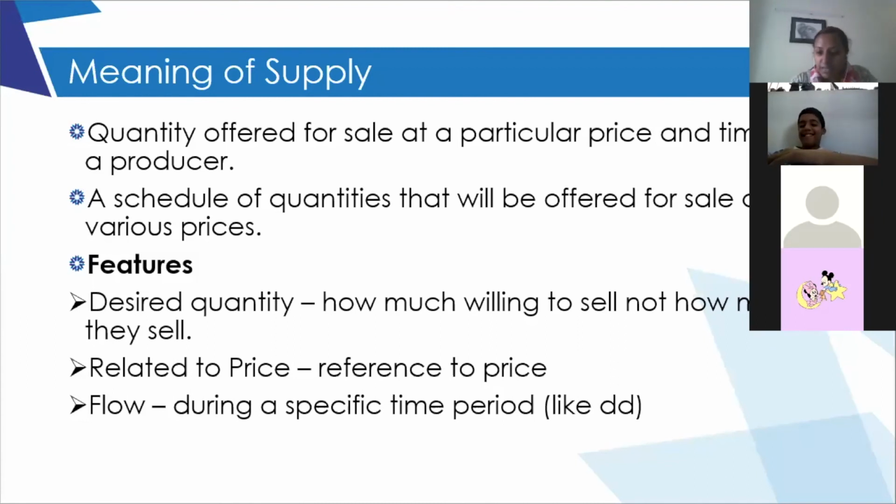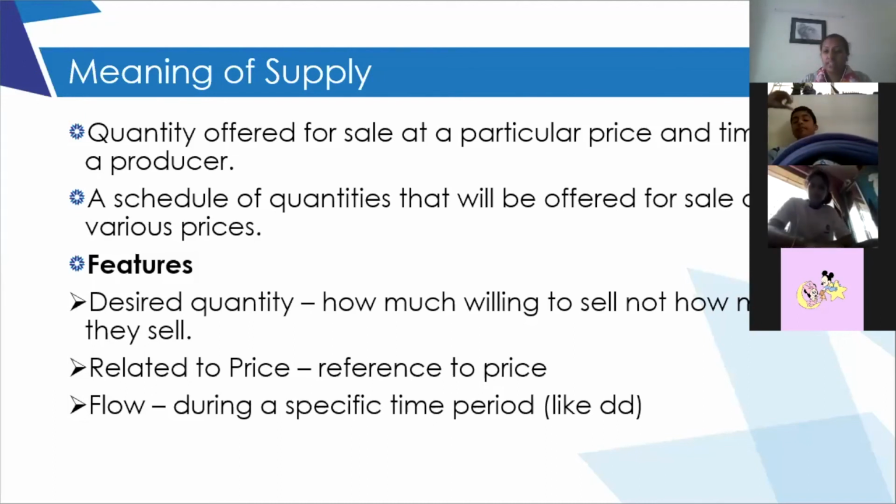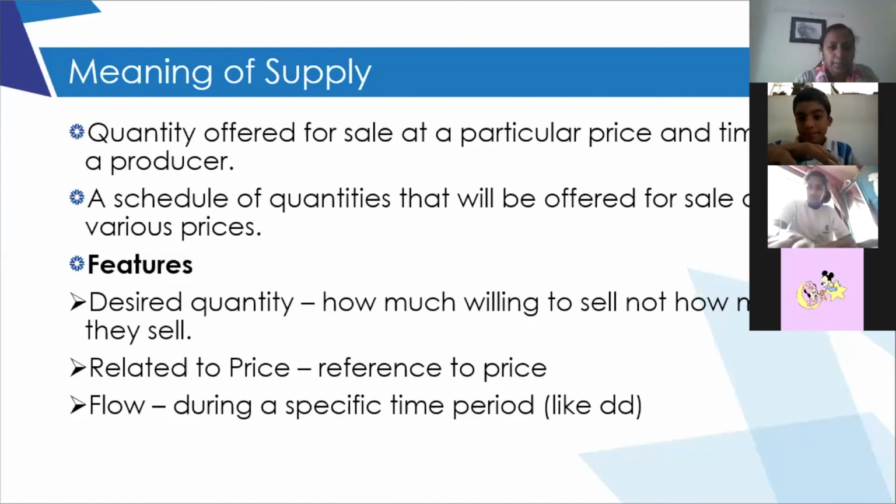So as demand is related to price, supply is also always related to price, and it is a flow concept. It is not a stock. That means it is not telling you about a particular point of time. It's over a period of time. Supply is also a schedule, not a single point. That is why it is a flow concept and not a specific point in time. Clear? Yes, ma'am. Okay, the features are clear.